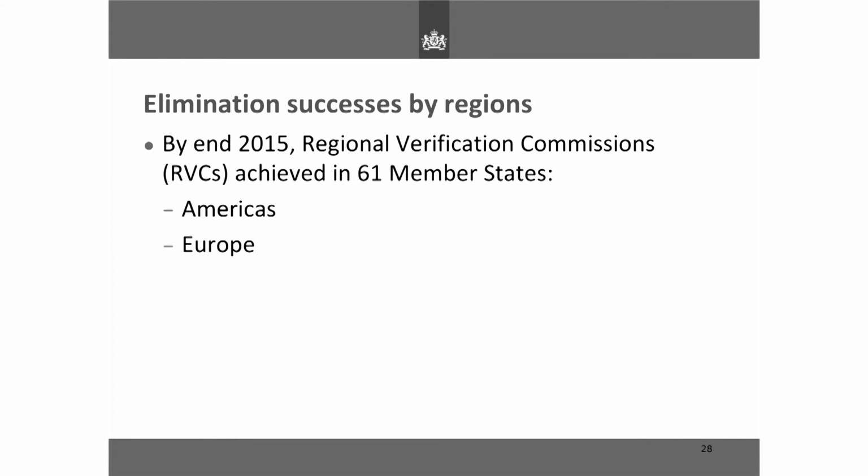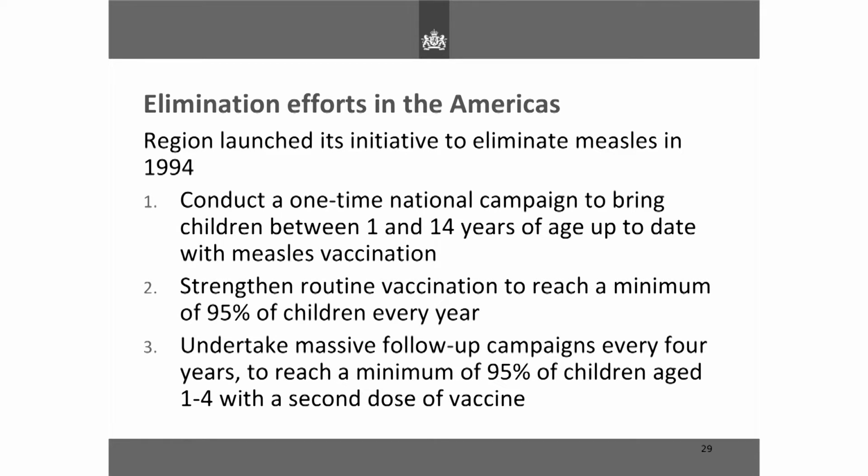In terms of successes by regions, by the end of 2015, 61 member states had received regional verification for elimination, and these were predominantly in the Americas and in Europe. In the Americas, they were really quite ambitious in that they launched an initiative to eliminate measles in '94, and they were very, very strict. If there are any importations, they take it very seriously.